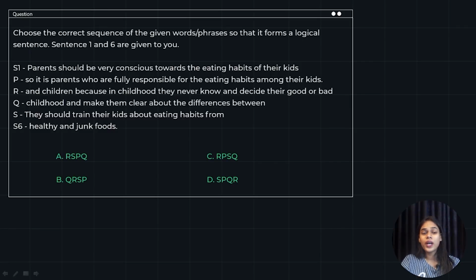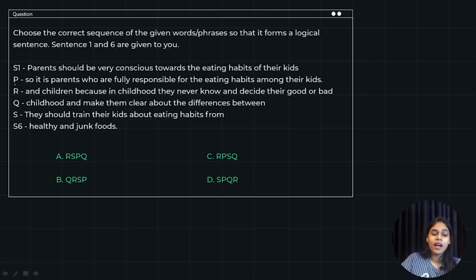Okay, let's move ahead with the third question. Choose the correct sequence of the given words or phrases so that it forms a logical sentence. Sentences 1 and 6 are given to you. So it is a kind of a para jumble, or a paragraph ordering question. So S1 and S6 are given to us, and we have to arrange P, Q, R, S properly.